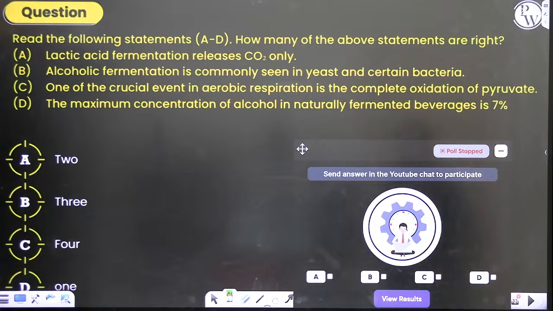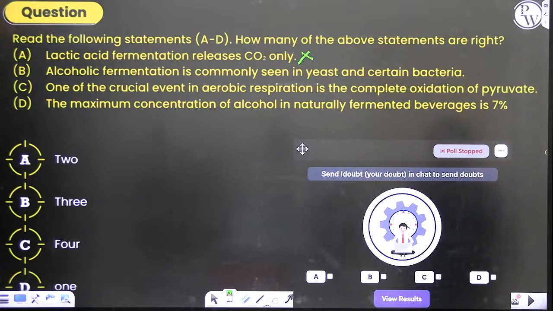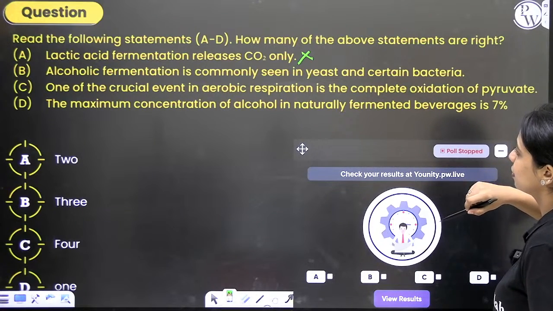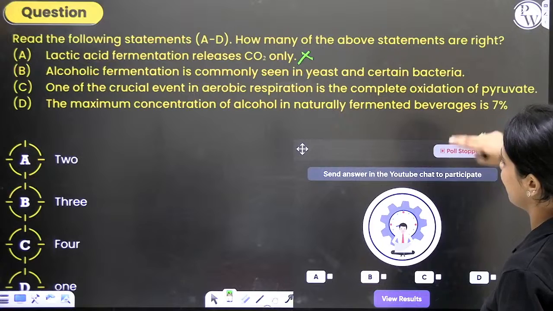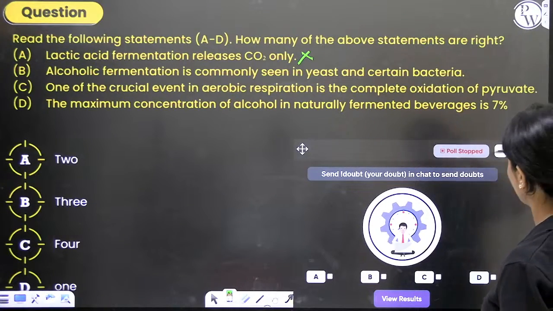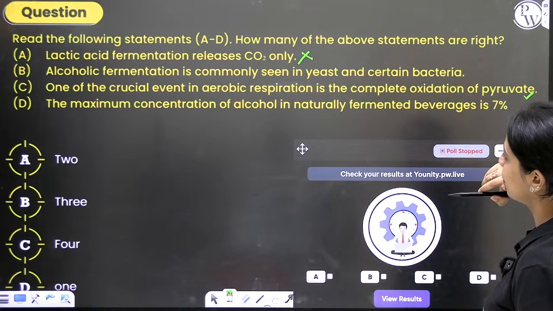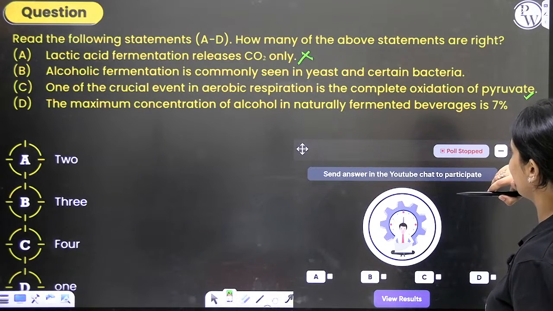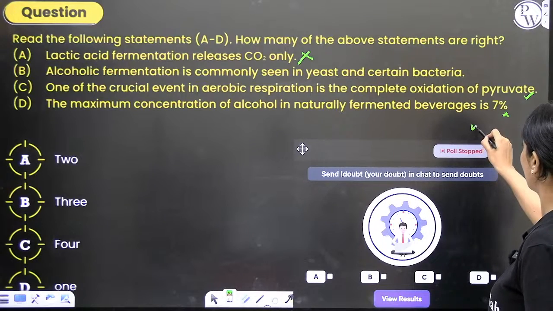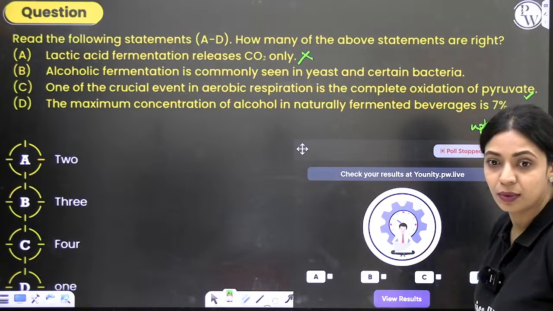Lactic acid fermentation releases carbon dioxide only. Does it release carbon dioxide at all? It doesn't, right? Alcoholic fermentation is commonly seen in yeast and certain bacteria. Yes. Alcoholic fermentation in yeast, certain bacteria you see lactic acid fermentation. One of the crucial events in aerobic respiration is the complete oxidation of pyruvate. Pyruvate, yes, does get completely oxidized. The maximum concentration of alcohol in naturally fermented beverages is not 7%, right? It can go up to 13%. So, what was your answers?